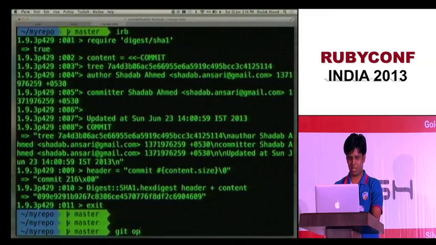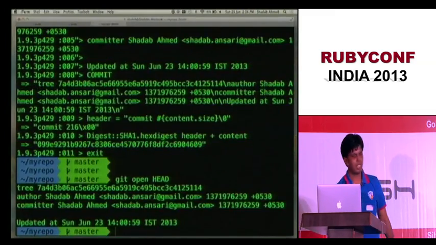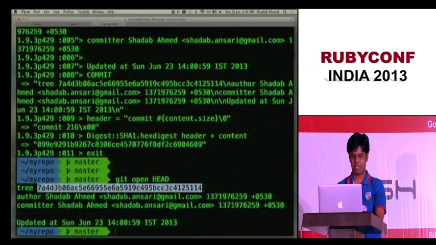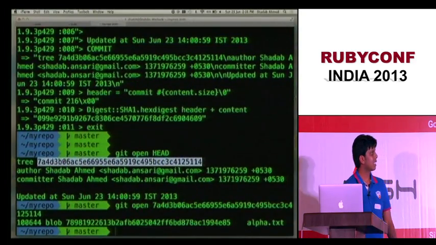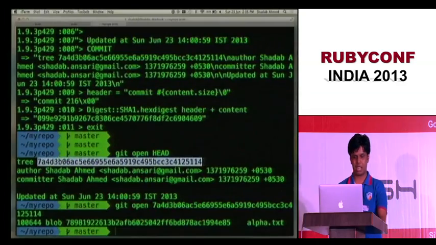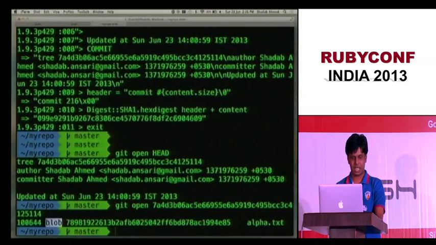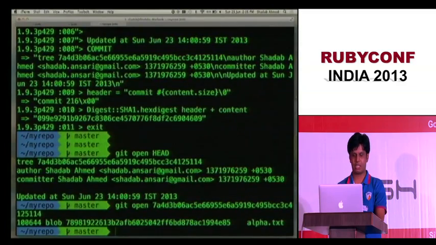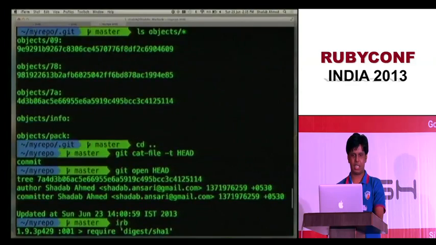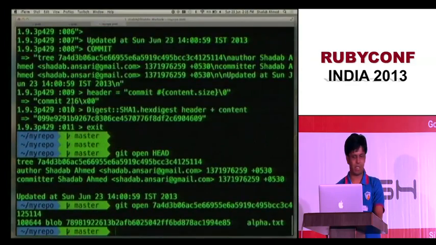So let me open that object again. This is my commit object. Let's try to open this tree object. I'm hoping it contains a directory structure. So let's see. It actually contains a directory structure. So first is the file permission. The second one is the type of object. Third one is the hash itself. In fact, this hash also exists somewhere. In fact, one of these is that hash, the file hash.